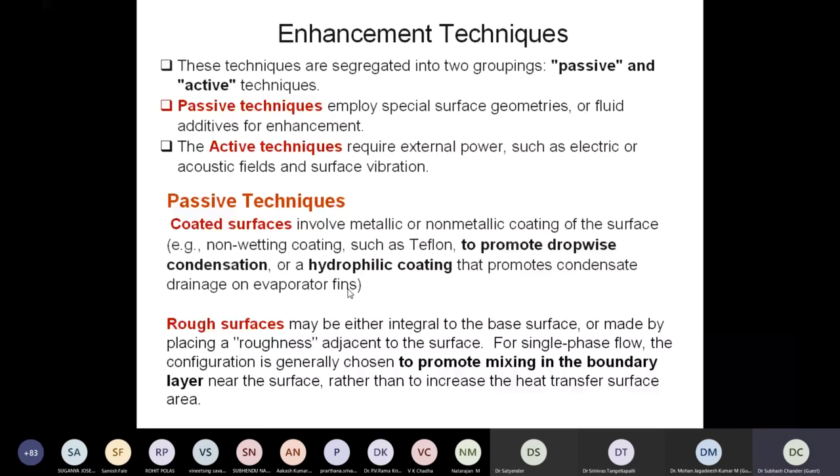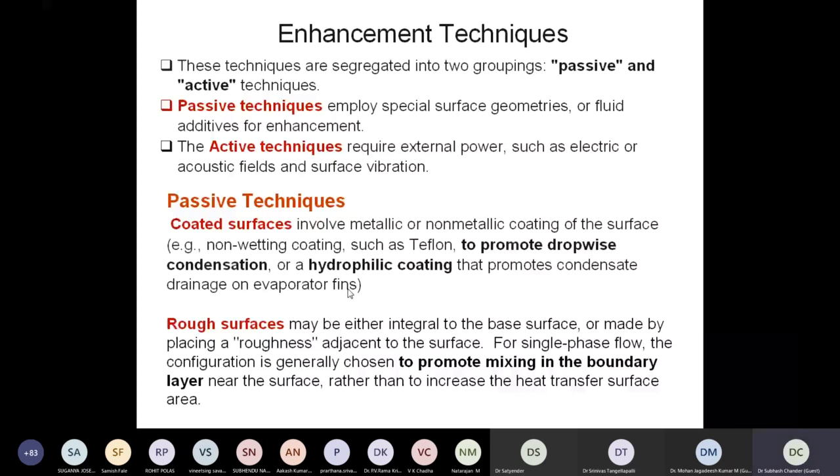Passive techniques means they are set first; they don't require regular feeding for enhancing the heat transfer in a particular device. There is another contemporary technique we call the active technique, right? They require external power, such as electric or acoustic fields or surface vibrations. So it means regular input is required for enhancing the heat transfer, right?